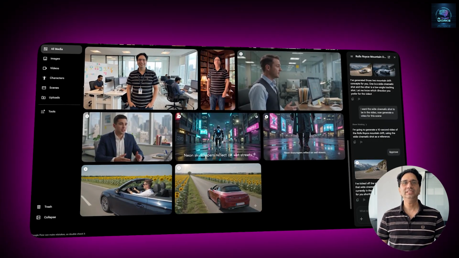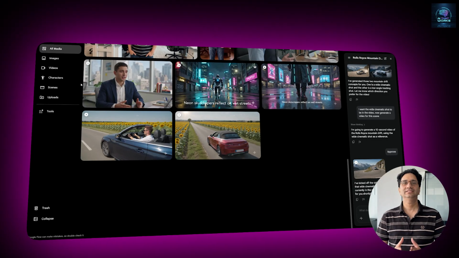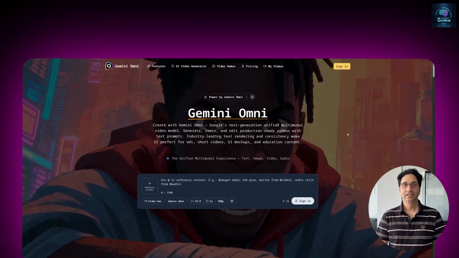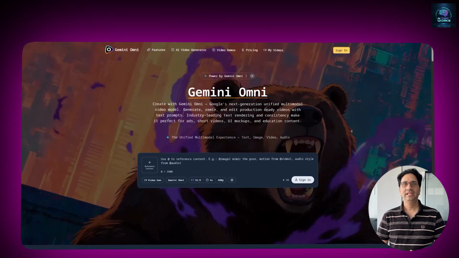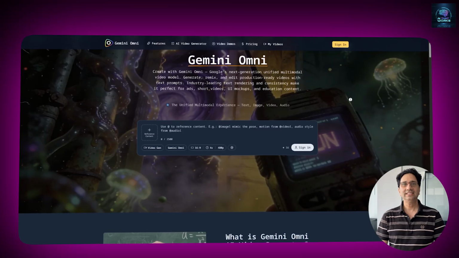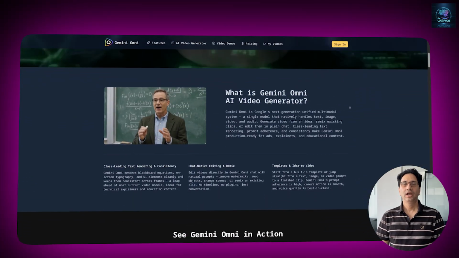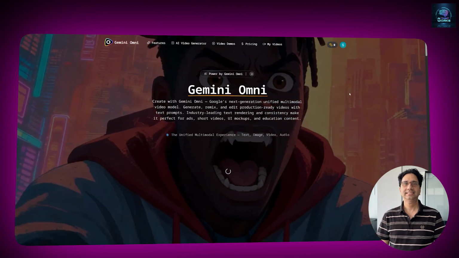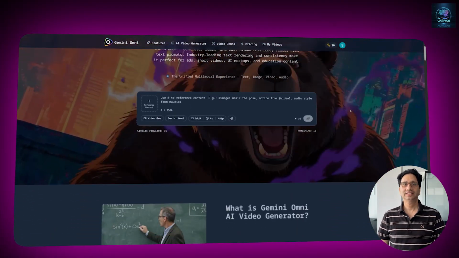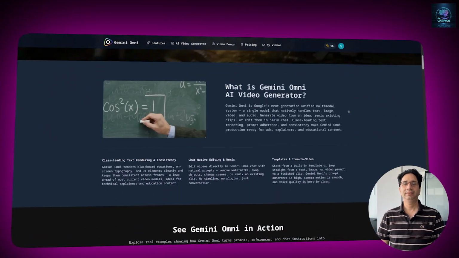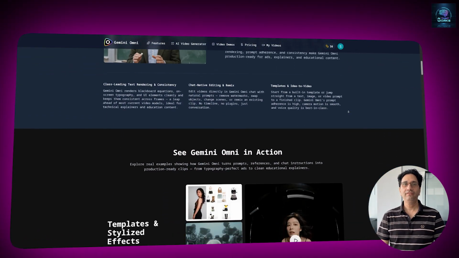Before we wrap up, one thing we need to understand is that Omni is not VEO4. A lot of people are calling it that, and it is not accurate. Google now positions Gemini Omni and VEO as completely separate model lines. VEO remains Google's dedicated video generation engine. Omni is something different. A Gemini native creative model that sits inside the Gemini family, built to accept text, images, audio, and video all in a single prompt and produce editable video from all of them together.